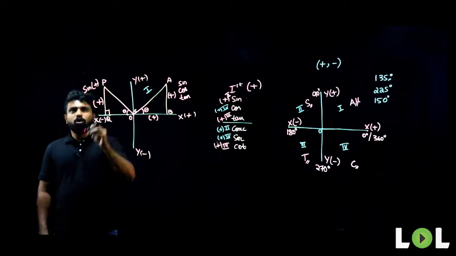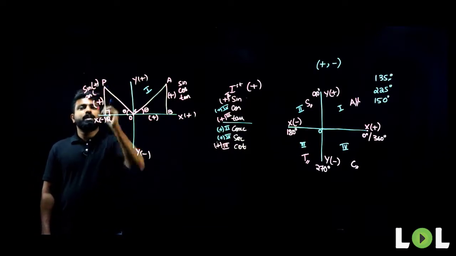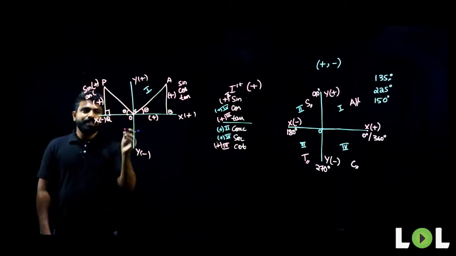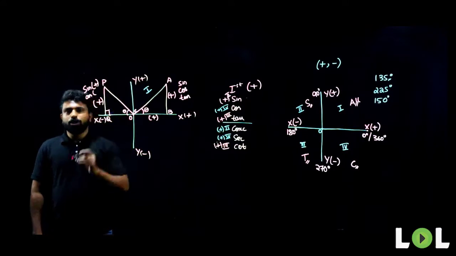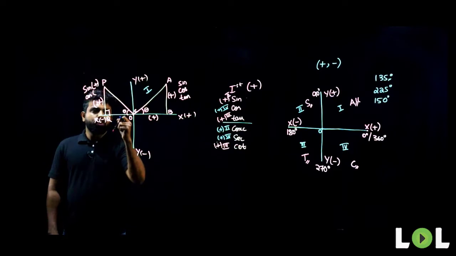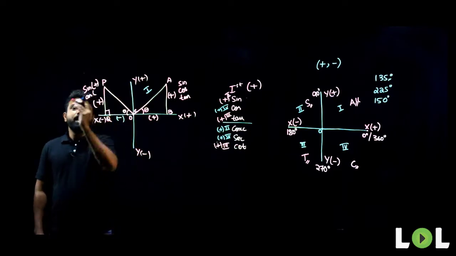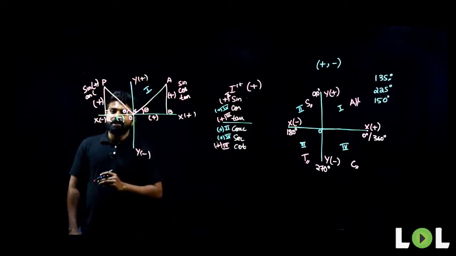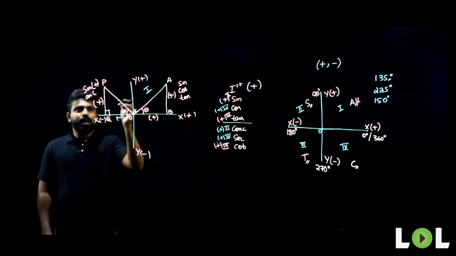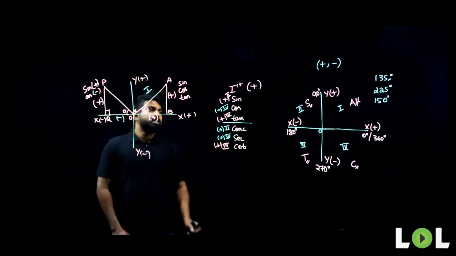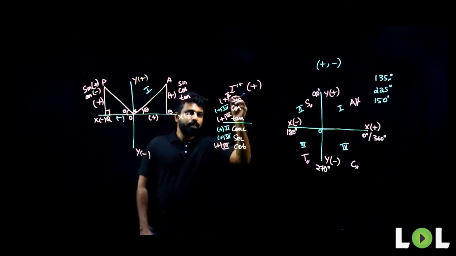Now, let me look at cos. What is the value of cos? Adjacent by hypotenuse. Which is the adjacent side here? Adjacent side here is OQ. So, what is OQ here? OQ is negative because it is towards the left of my origin. Since this is negative and hypotenuse is neutral, the value of cos will be negative in my second quadrant. That is what we have seen. In second quadrant, only sin will be positive and the rest all will be negative.